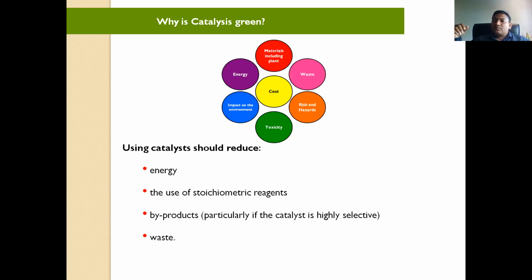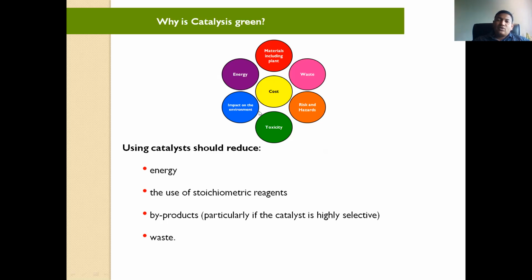Okay, so except water, all chemicals are hazardous. Right, and instead of other solvents, we can use maximum water in that. Okay, and there is a possibility to carry out the same reaction in water, because water is a highly polar compound. Okay, then what about the impact on the environment?